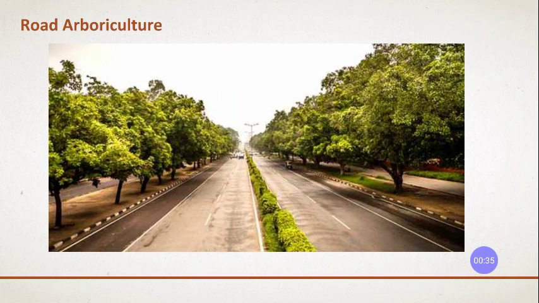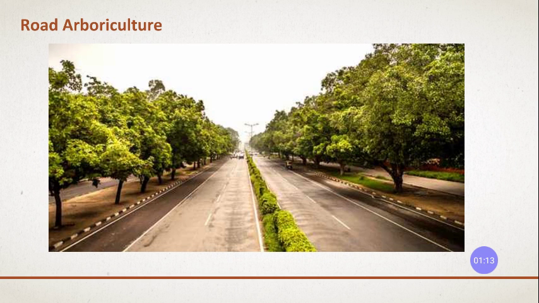So whenever you are going on a highway or on main roads which have been divided with medians, the carriageway is divided into medians for two-way traffic, right? On this median or divider, you can see the trees are being grown or small shrubs are being grown up to the height of about 2 to 3 meters, right?